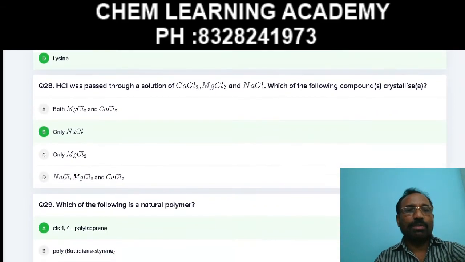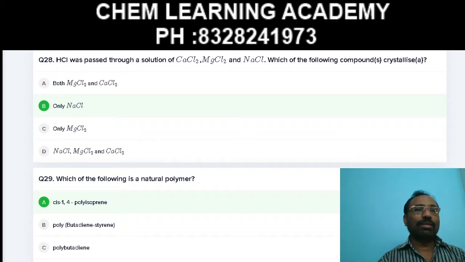Next, see the question number 28. HCl was passed through a solution of CaCl2, MgCl2 and NaCl. Which of the following compound or compounds crystallizes? Generally, the pure form of sodium chloride is prepared in the presence of HCl due to common ion effect. The ionization of sodium chloride decreases. Therefore, it crystallizes very quickly. Therefore, the right answer is B only.